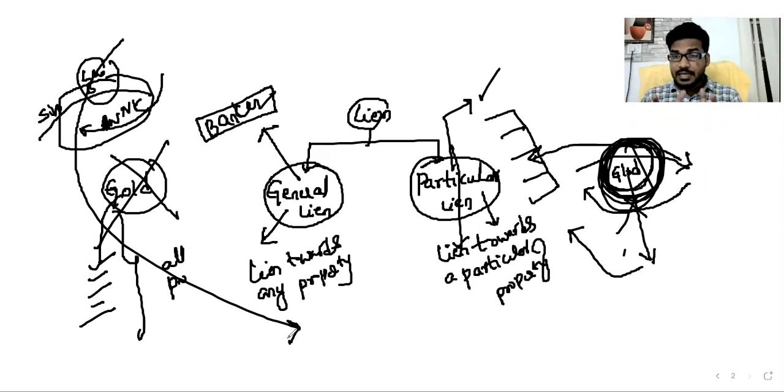So that is a general lien in India, and the general lien is available to only a few, not to all people. What are those few persons, sir? Best example, bankers, and another example, courts, attorneys. Courts also have the power to give an order on whether any property of a person can be returned or not.